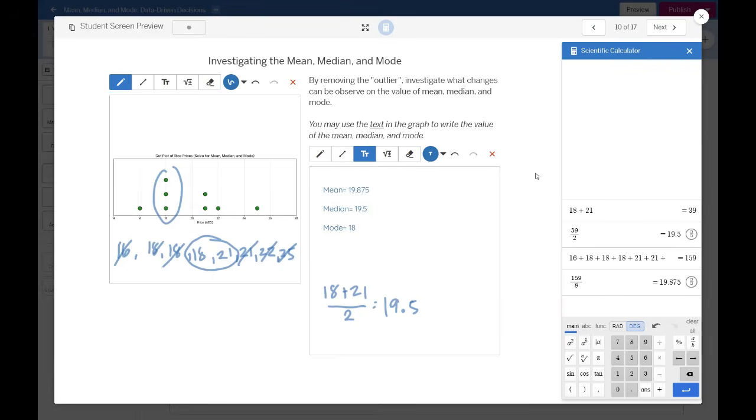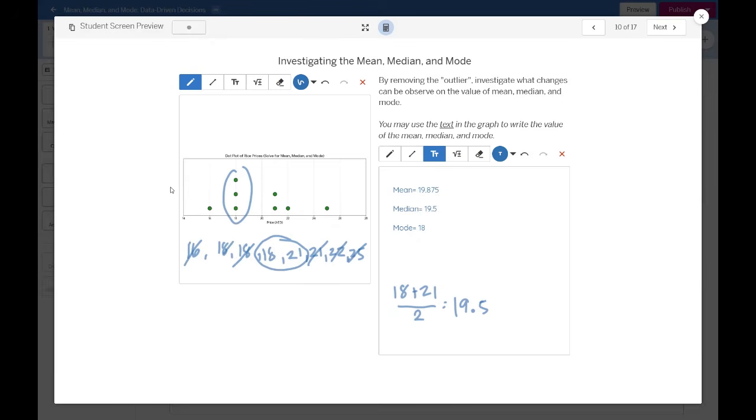Based from this scenario, with or without the outlier, we can observe that the mode is still the same. Meanwhile, the median is affected: from 21, it became 19.5. But the mean is the most affected one. From 32, it became 19.875, so the mean, median, and mode are very close to each other. So an outlier is really a factor in your data set. Please be careful when dealing with your outlier, especially for the mean, median, and mode.